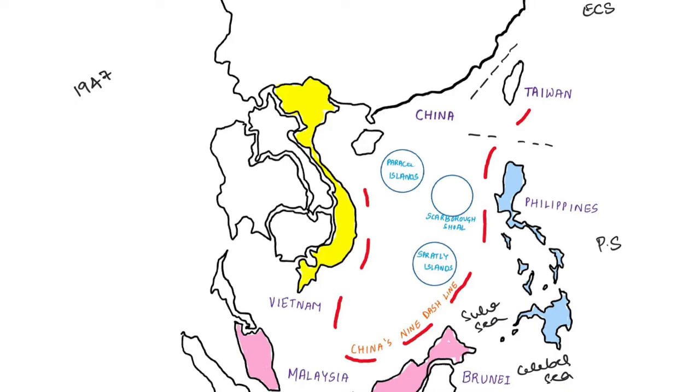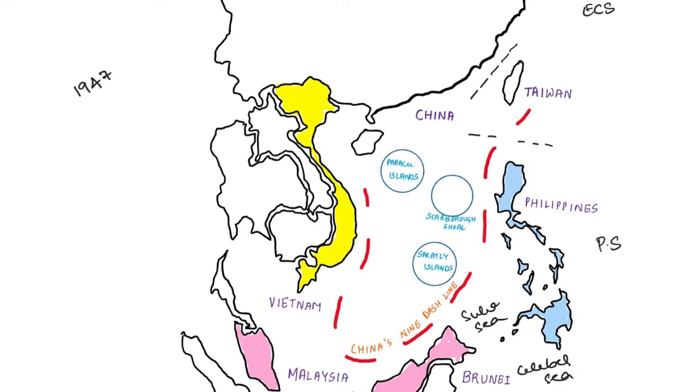According to China, the reefs, atolls and rocks in the Scarborough Shoal also qualify as islands, over here in the Scarborough Shoal, and hence the Scarborough Shoal, since it is included within the 9-dash line, comes under the supremacy of China. This was the argument by China.